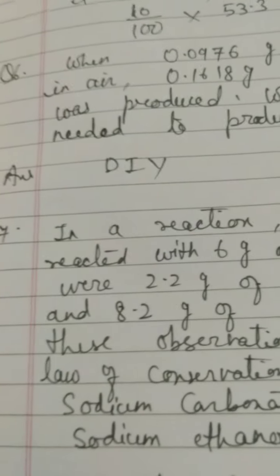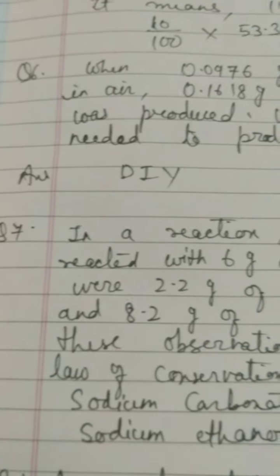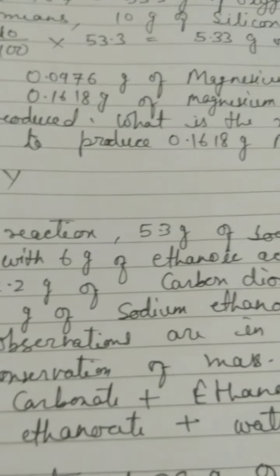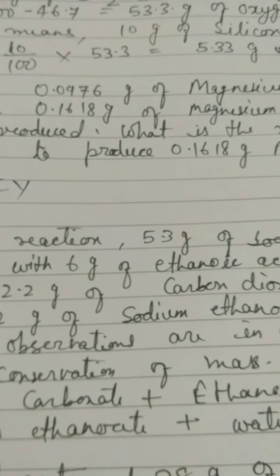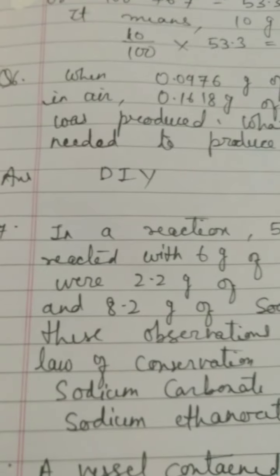Now question number 6. When 0.0976 gram of magnesium was heated in air, then 0.1618 gram of magnesium oxide, MgO, which is the white ash, was produced.